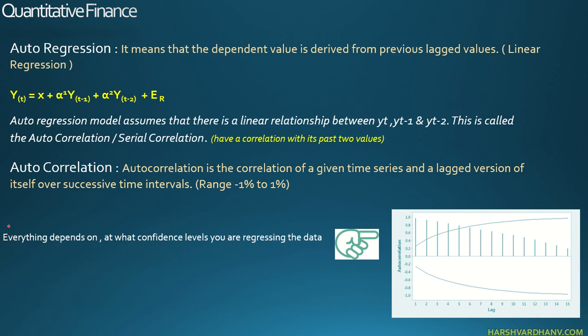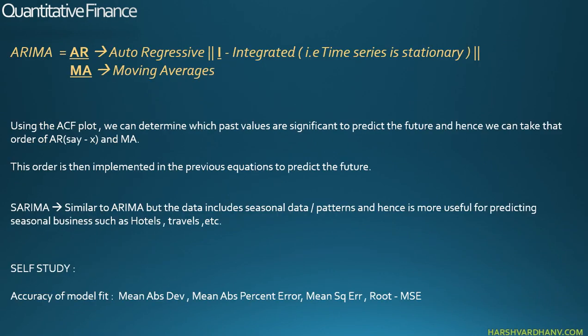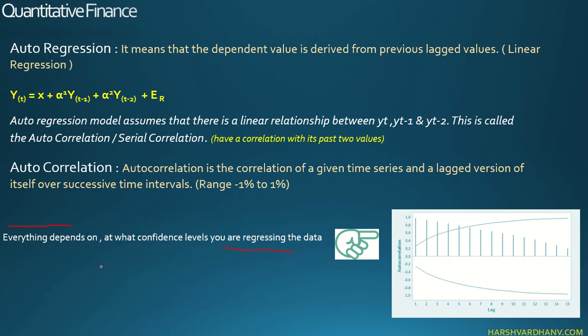Now here I have put a line that everything depends on what confidence level you are regressing the data. So I've given a chart over here. So let's try to create this chart in reality. Just give me this time. Yeah. So what I'll do is I'll try to create this chart in this way so you can understand. We all know this is the normal distribution, and say I'm doing at 95% confidence level.